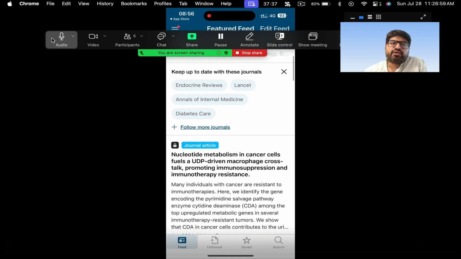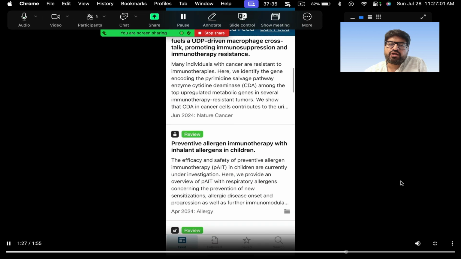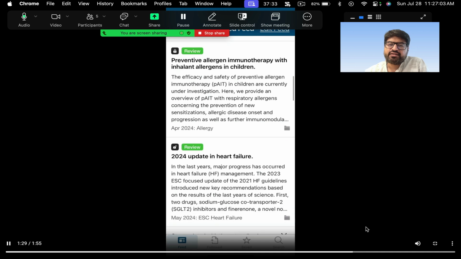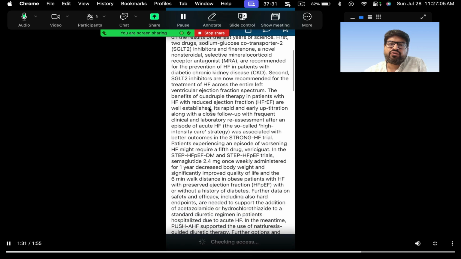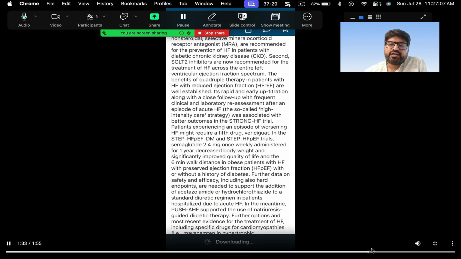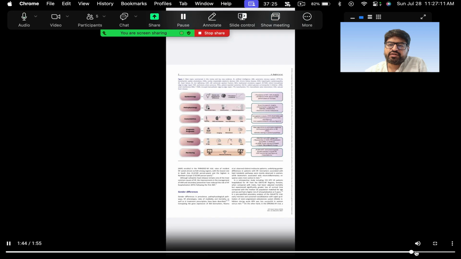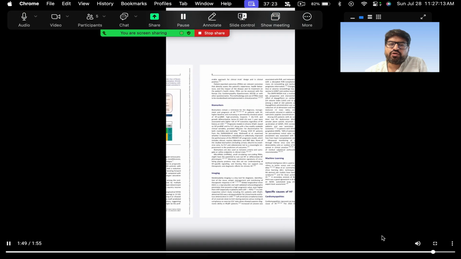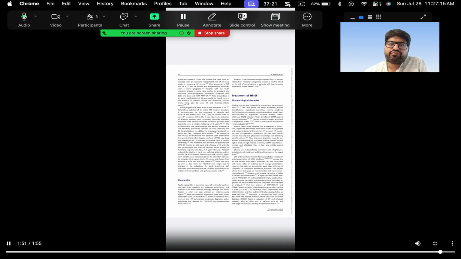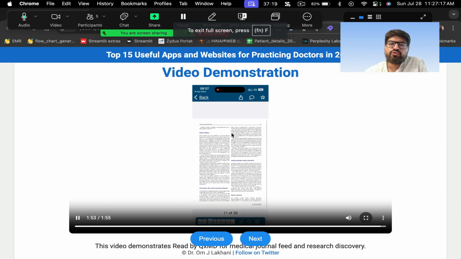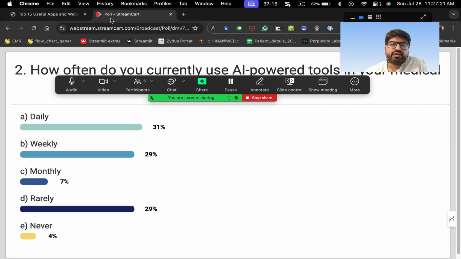You can post your comments about the article and other things, right? So for example, 2024 guidelines on heart failure. This is a topic, and then you can read the article. You can read the whole article, the PDF of the article, within the app itself. So you don't have to go out of the app, and you can read the article here, right? Okay, so this is a poll question which will come again.